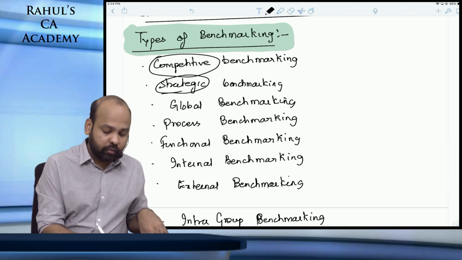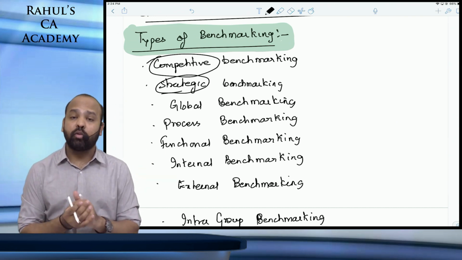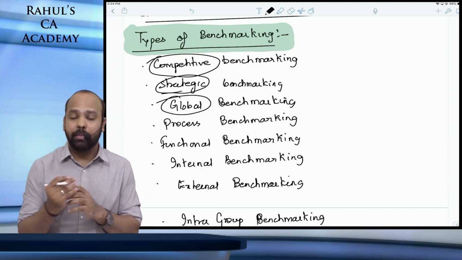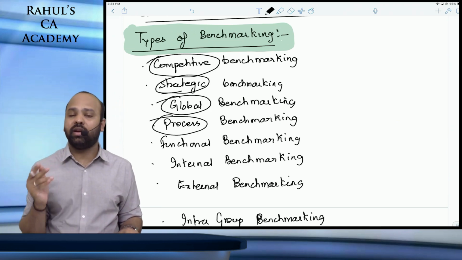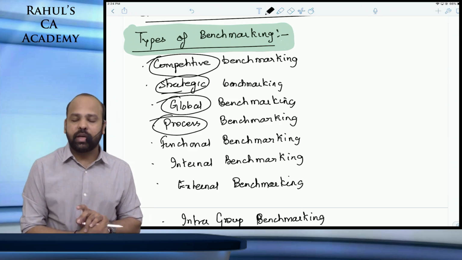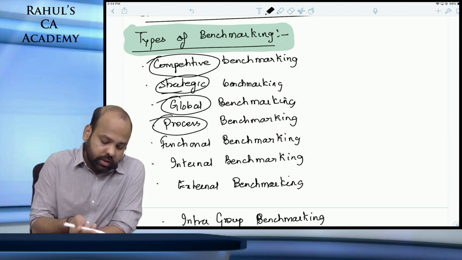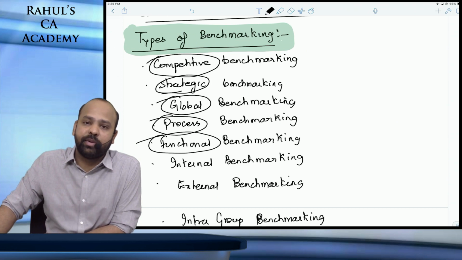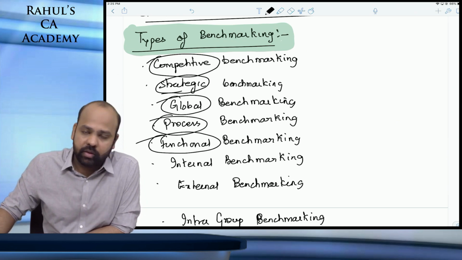Strategic benchmarking involves comparison of long-term strategies, that is in-depth analysis of all the long-term strategies that are required for success of an organization. Global benchmarking is with international culture, comparing your organization with organizations all around the world. Process benchmarking is undertaking the analysis of a particular activity or process that an organization is undertaking. So say I'm comparing the selling and distribution function of my organization, or the delivery function. Functional benchmarking will be comparing people from different sectors and industries, who would come together and try to compare their common performances.